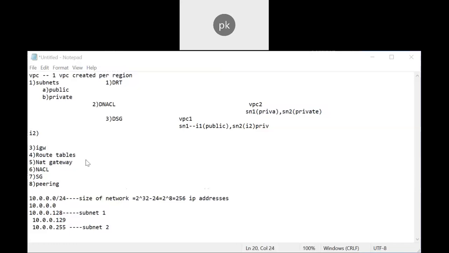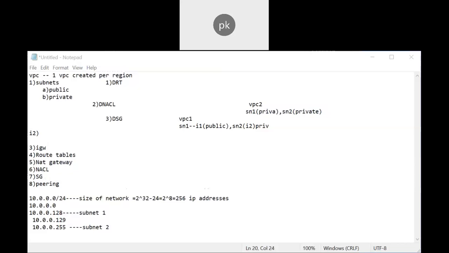Now I want to divide this VPC into two subnets, so I click on divide. What range are you getting? One ends with 10.0.0.127, and the next one starts with 128. I've shown the same thing, right?